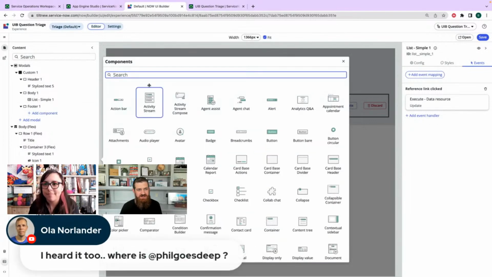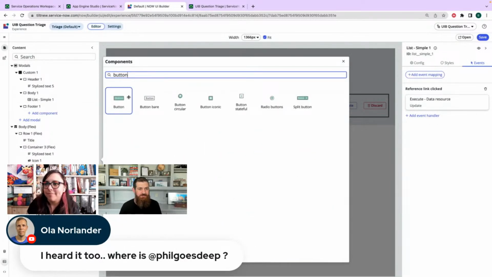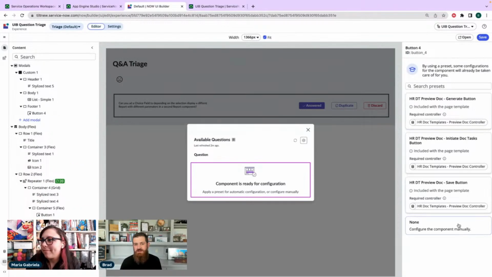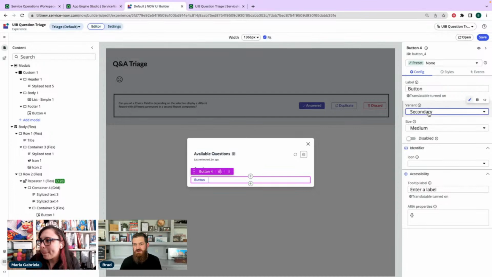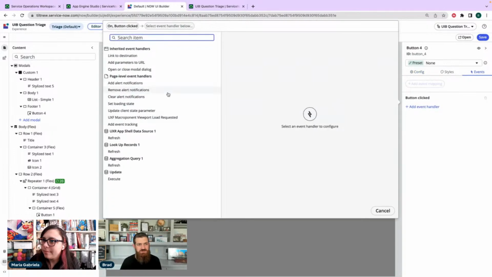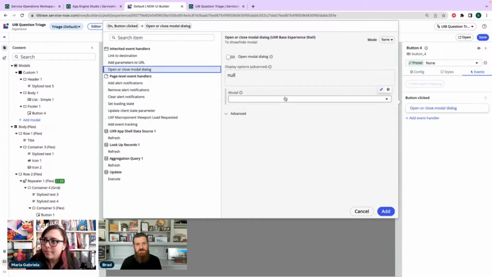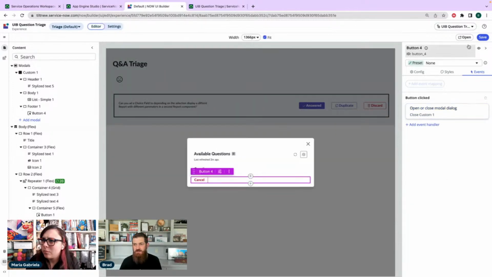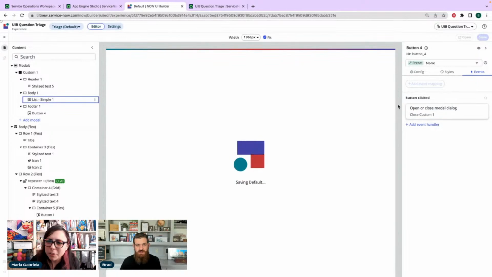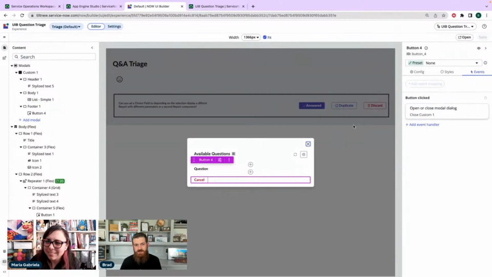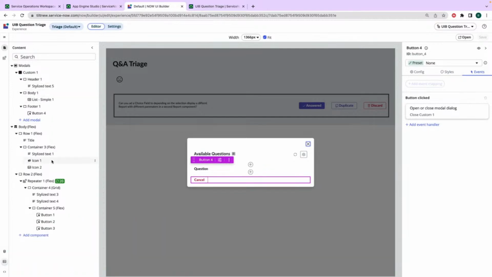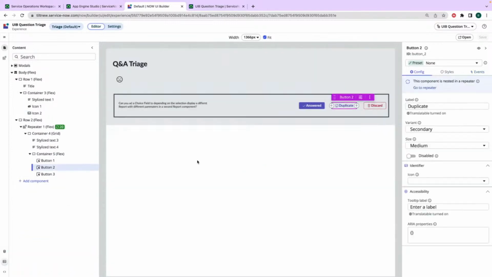Just, there's already an X, but we'll go like this. We'll call it negative secondary cancel. And then its event is going to be to close the modal. So whether it's an open or a close is a toggle? Yep. So we're going to use the same event to open the modal. That's this one, right? Duplicate.